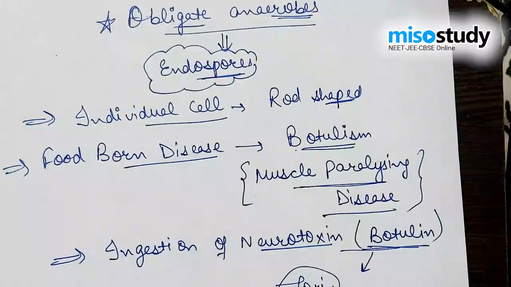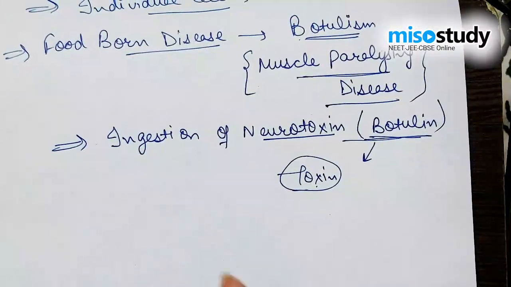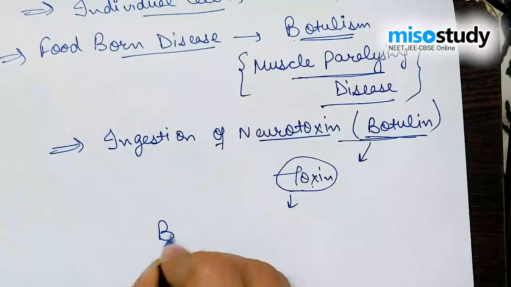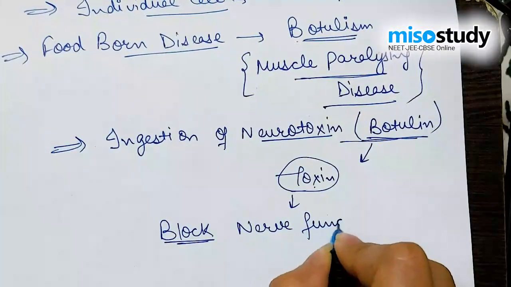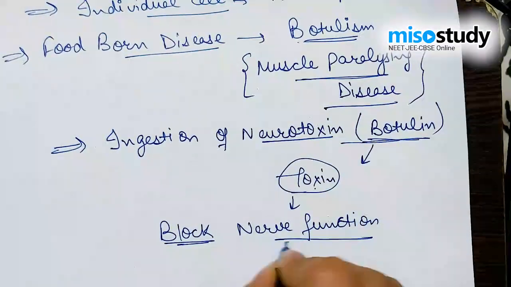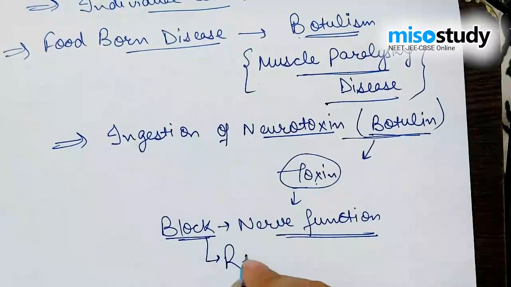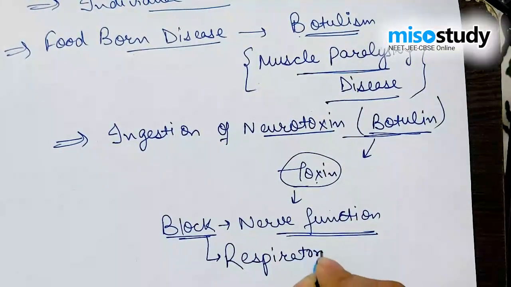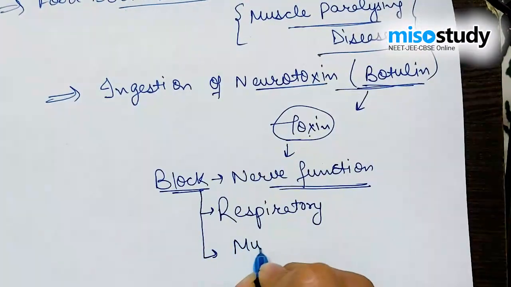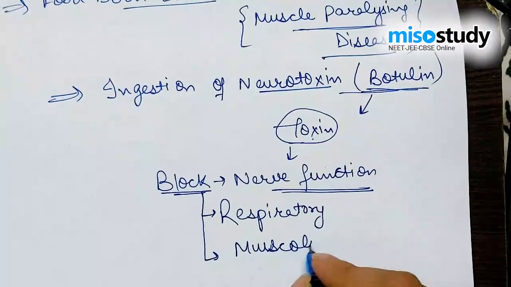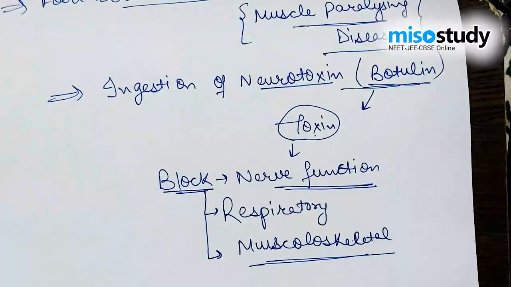That toxin generally blocks the nerve function and respiratory functions, and the next one is musculoskeletal.